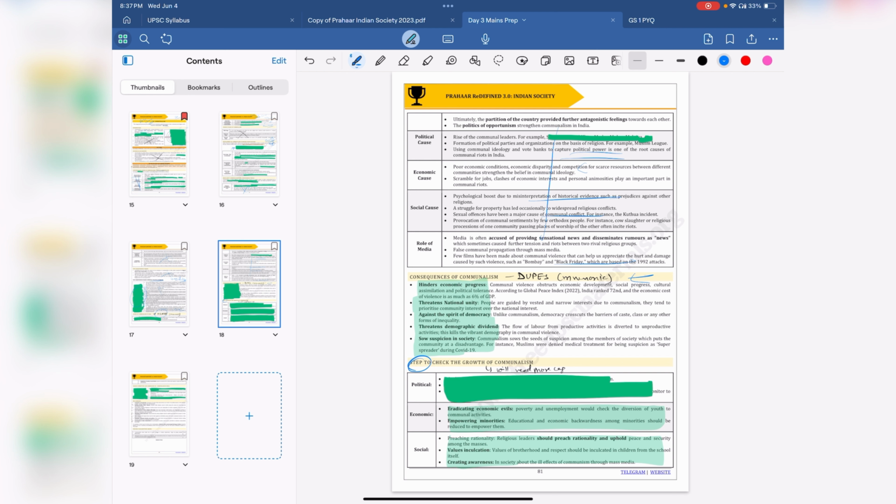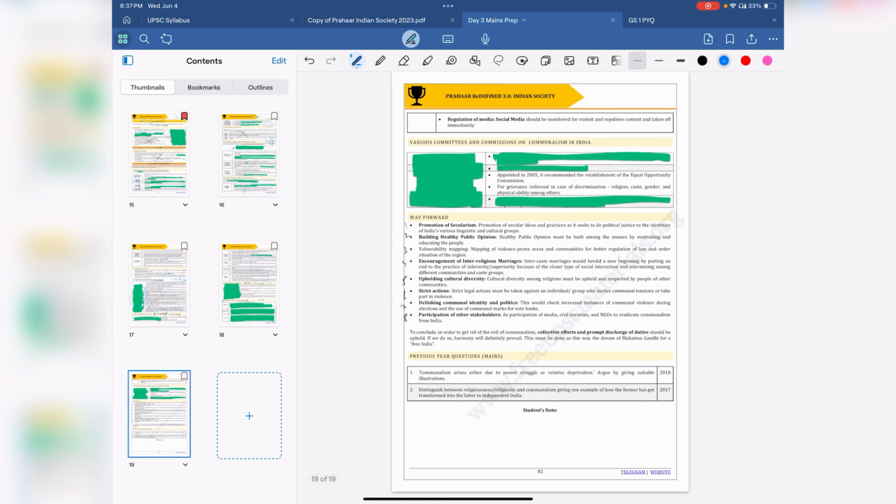After you have revised it once, you don't need to highlight the whole thing, because you will see there's not much to read, but I would suggest knowing these better. Plus, you can reuse them in other answers also. You would most probably know these already from prelims. For example, Sachar Committee, NHRC, and Mishra Commission have all been asked in prelims, so you should be familiar with them. You can use them here also when you're proposing solutions, steps, or what has or hasn't worked.